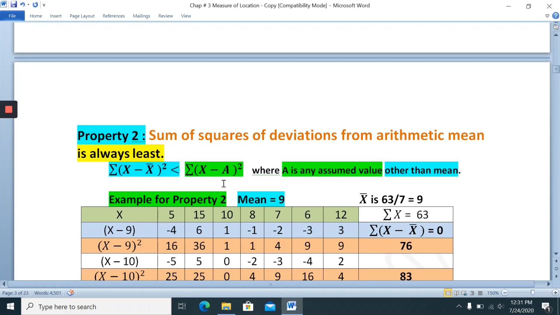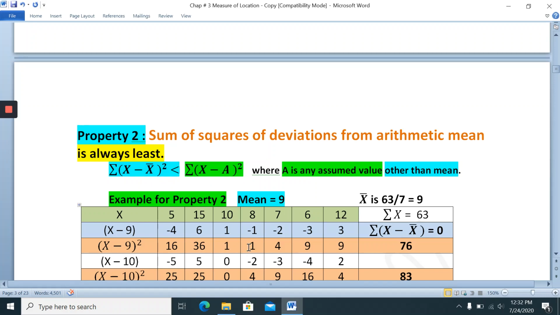This is also a square of deviation, but a is a value other than the mean. If you use the mean and any other value, and compare, the answer will always follow this property.